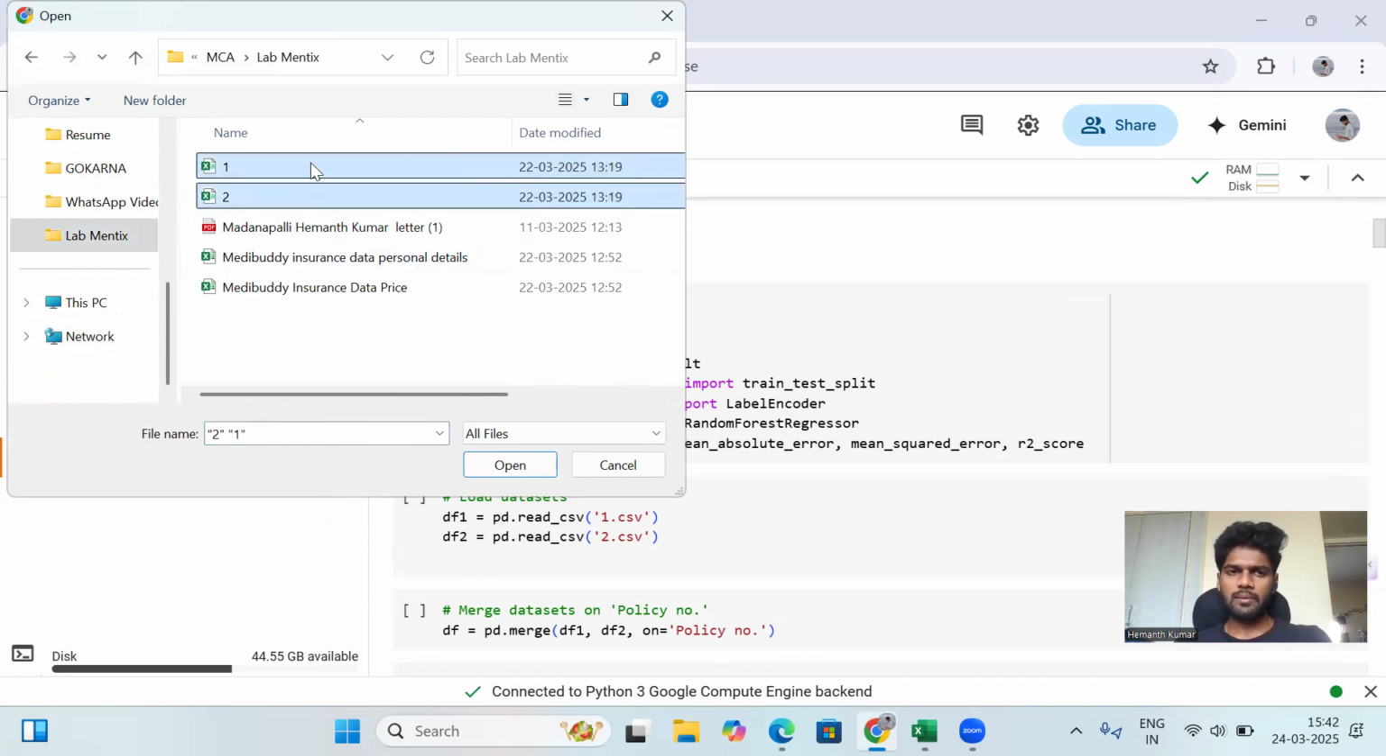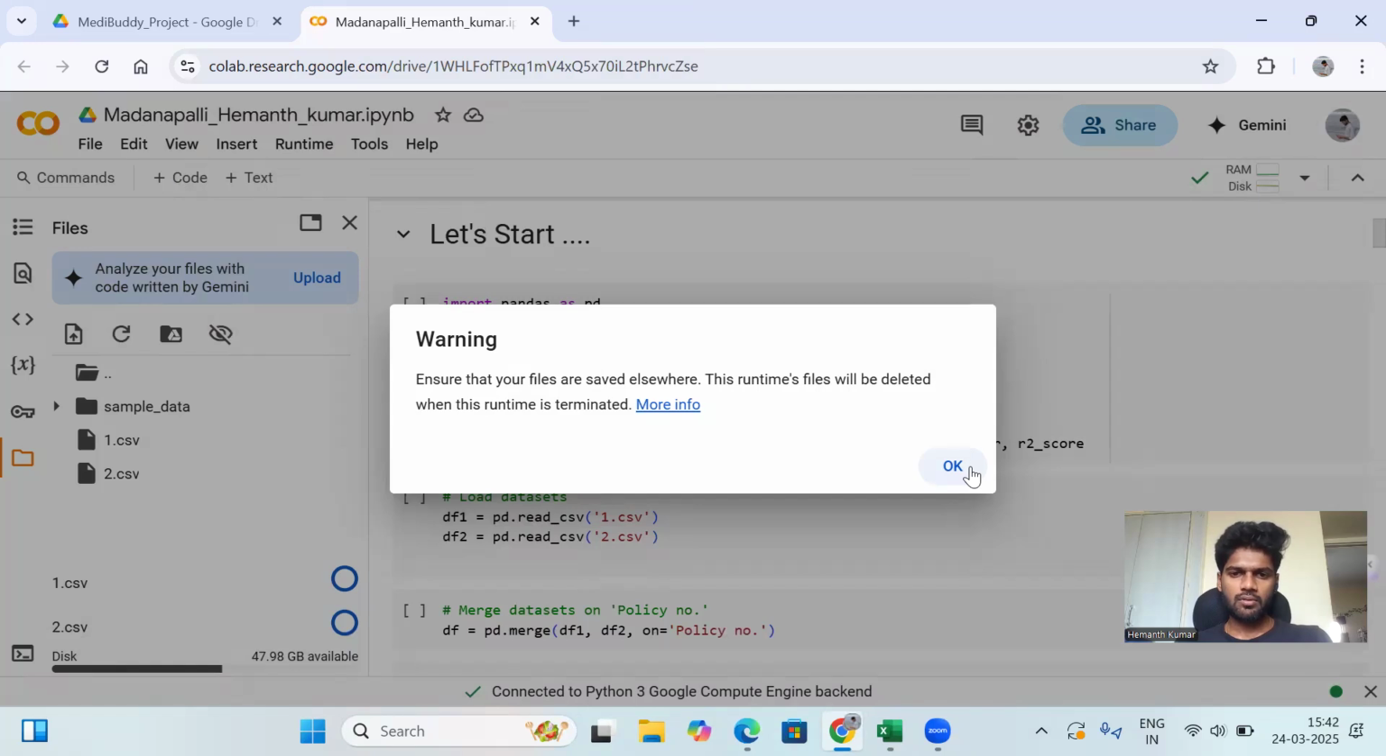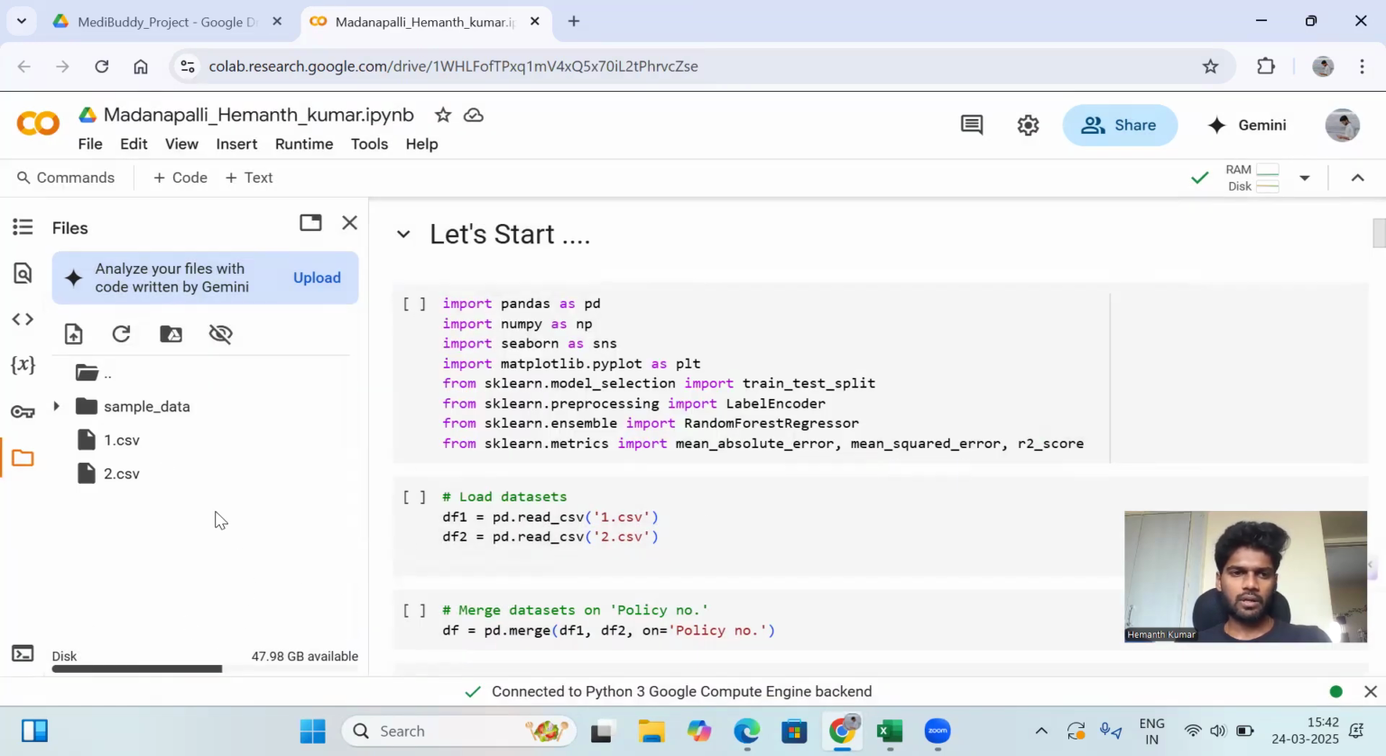I renamed the datasets as 1 and 2 for my convenience. When I open them here, it shows okay. Then we upload the first dataset and second dataset. Here we can rename them as per your convenience. I renamed the files as the first dataset and second dataset. Then I'm going to implement my code.